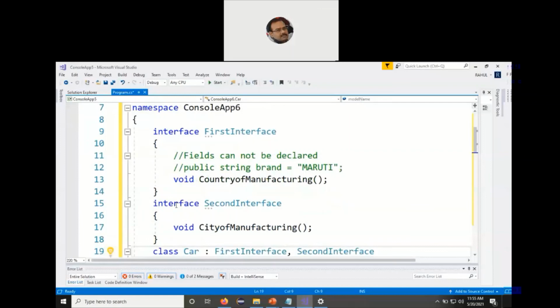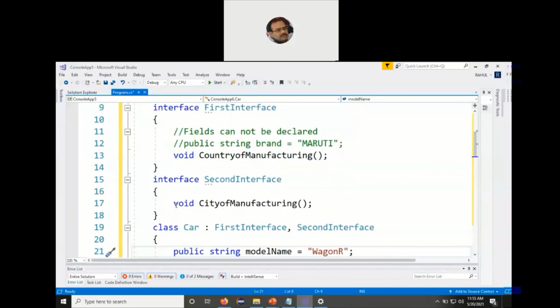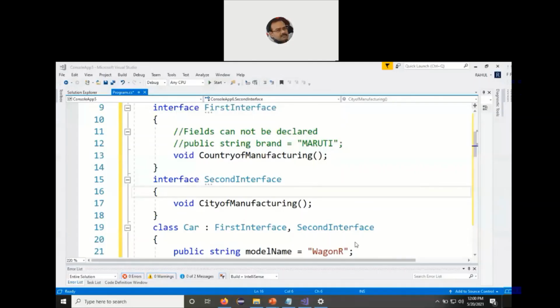In the interface, we do not use the keyword abstract, because it is assumed by default that the function declaration exists and the definition is missing, right? So we define the second interface again with the name city of manufacturing, and no function definition exists.